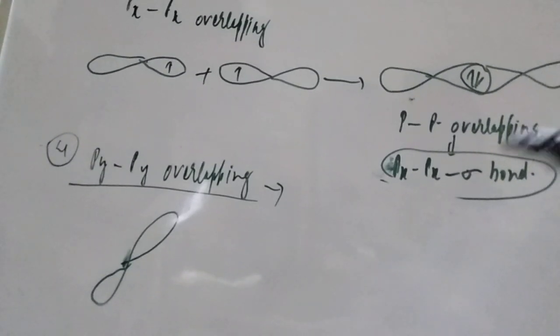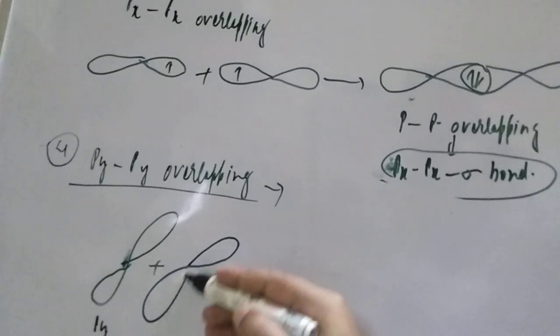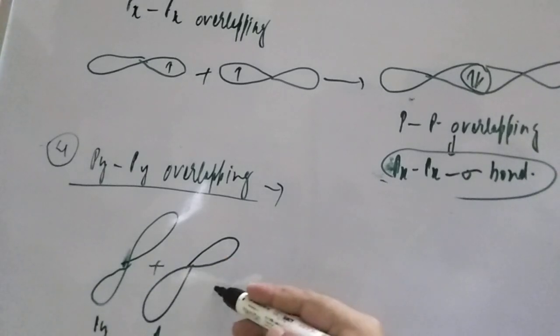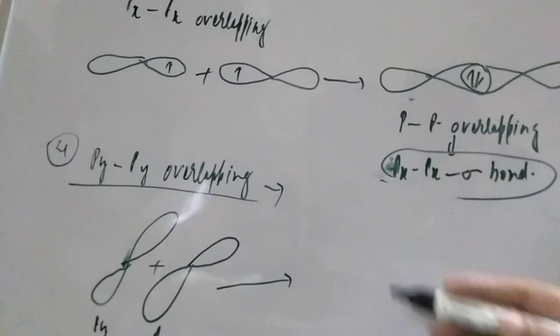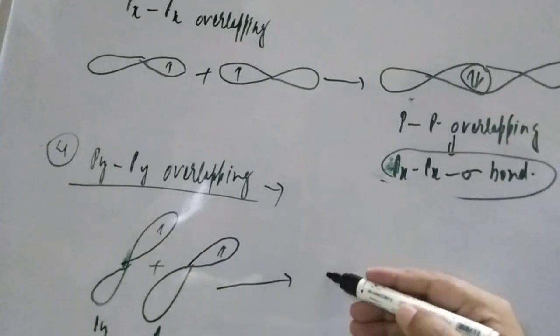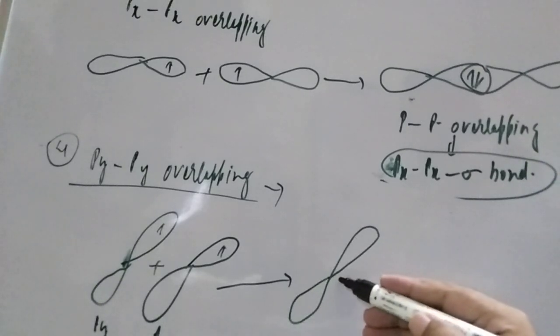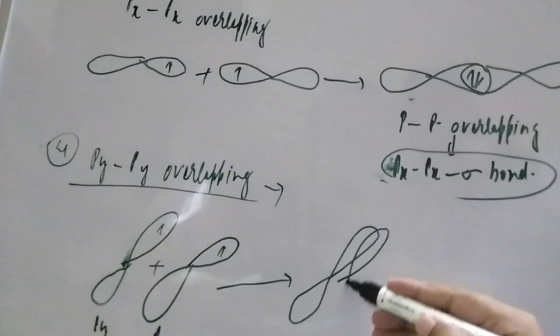You can check better on the board here. This is py. One more orbital you take, this is also py. They will overlap side by side, students. Here is one electron, here is also one electron. So after overlapping, how do they form the pi bond? You see, here is the overlapping.